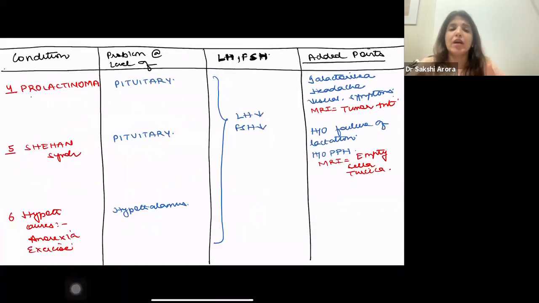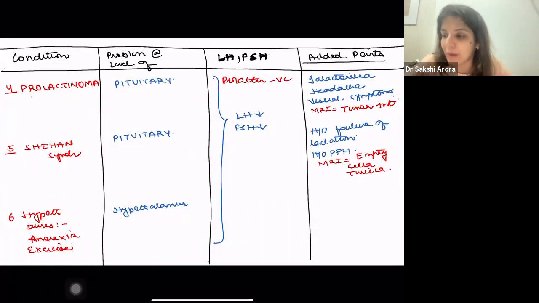Fourth problem could be a prolactinoma. What is a prolactinoma? A prolactinoma is a prolactin secreting pituitary tumor. Because it's a prolactin secreting pituitary tumor, prolactin has a negative feedback on GnRH. Because it has a negative feedback on GnRH, levels of LH and FSH will be low.